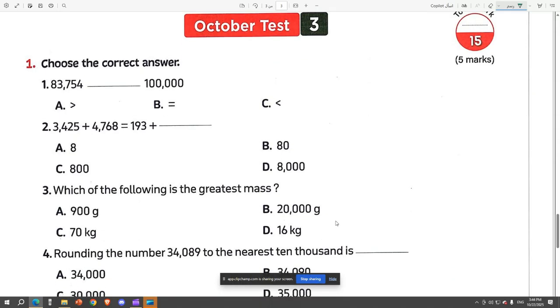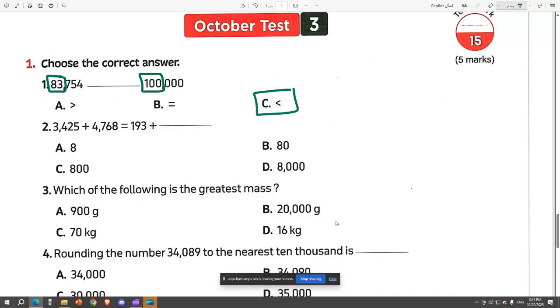The last test now has a question that says we have to compare between 83,754 and 100,000. Okay. So let's compare using the thousands period. We have here 100 and here we have 83. Which one is bigger? So we said the bigger one is 100, of course.